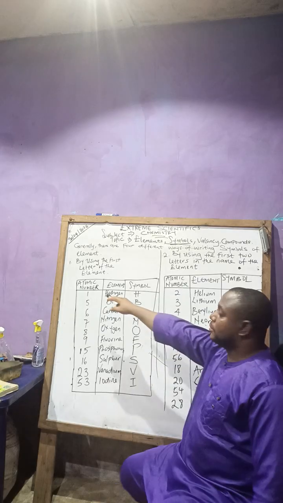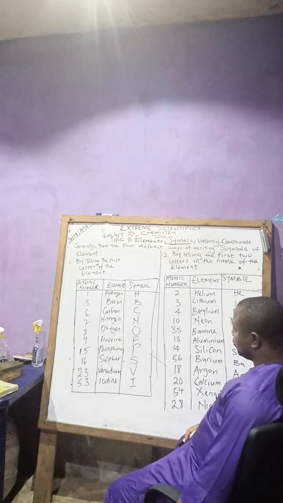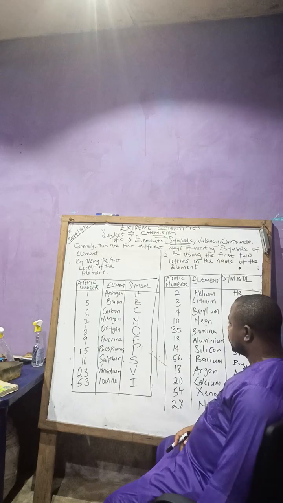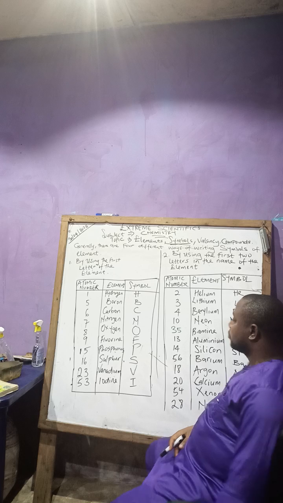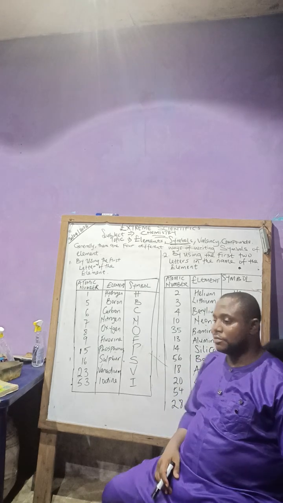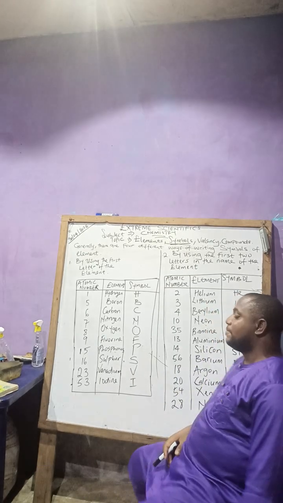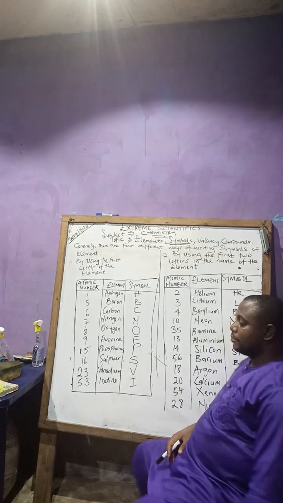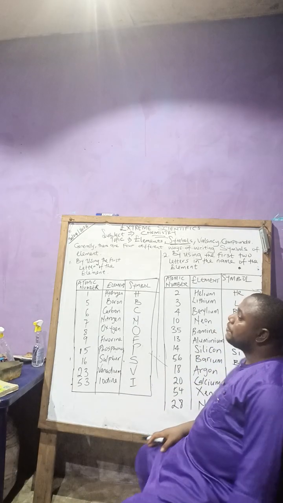Capital letter. Yeah, start reading. Number one, hydrogen, capital letter H. Number five, boron, capital letter B. Number six, carbon, capital letter C. Number seven, nitrogen, capital letter N. Number eight, oxygen, capital letter O. Number nine, fluorine, capital letter F. Number 15, phosphorus, capital letter P. Number 16, sulfur, capital letter S. Number 23, vanadium, capital letter V. Number 53, iodine, capital letter I. Good.